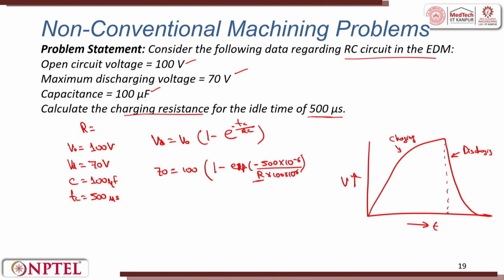We only have to find the value of R here. R turns out to be 4.15 ohms.